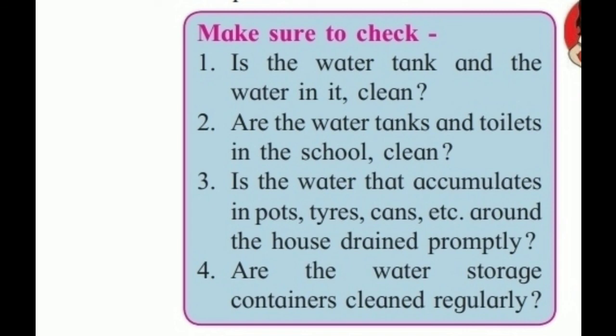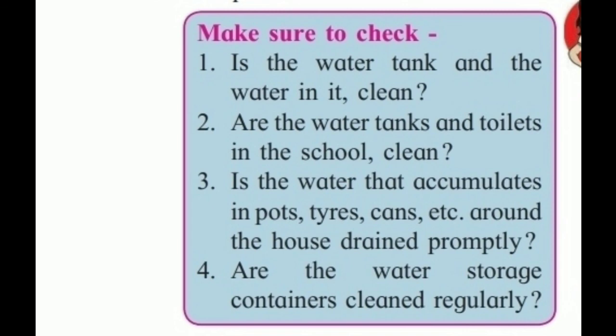We also have to check water tanks and toilets in the school, and whether water that accumulates in pots, tires, cans, etc. around the house is drained or not. If it is accumulated, then surely mosquitoes will breed there. And water storage containers should be cleaned regularly and covered properly. When they are not covered, mosquitoes may enter there.